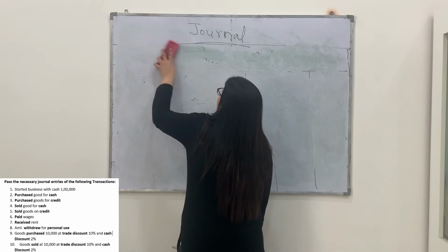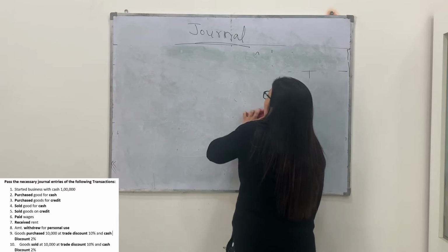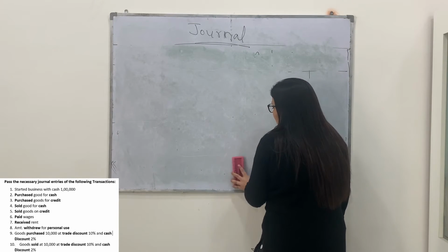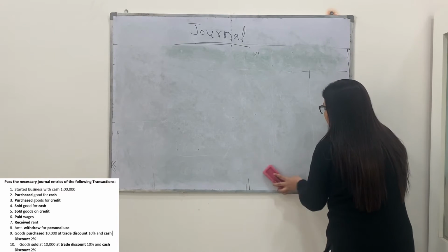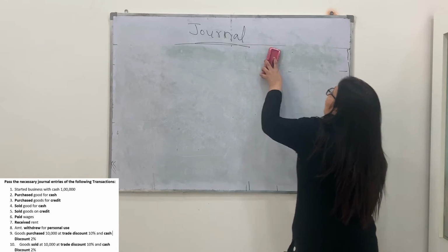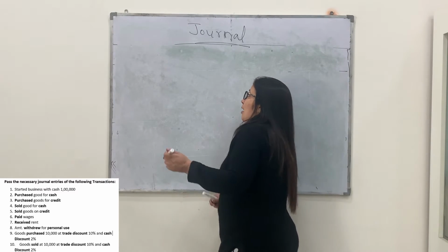So how many entries we have done by the time? Related to the amount invested in the business or business started with cash, purchase of goods on credit or for cash, sale of goods on credit or for cash.